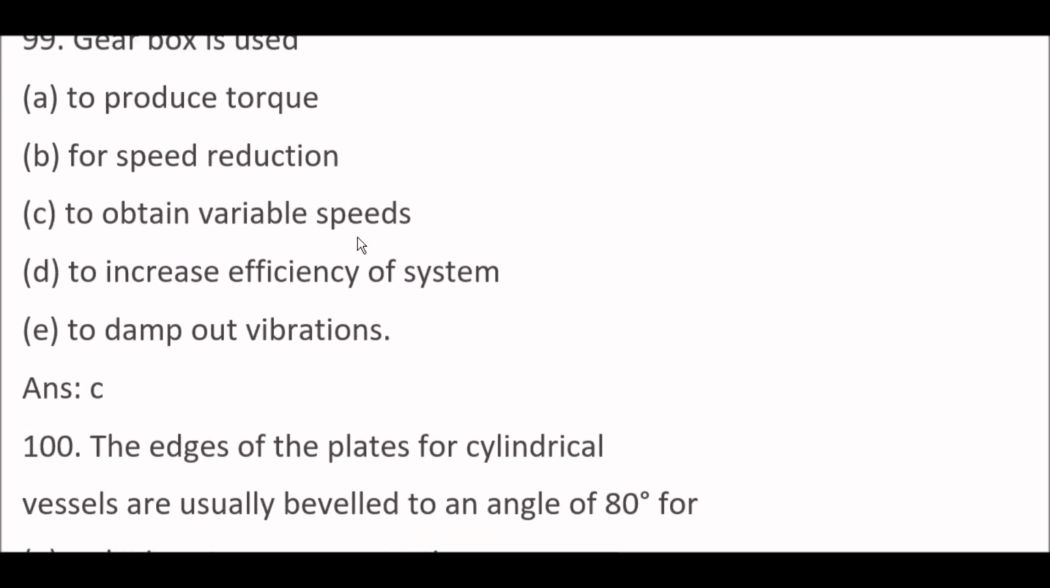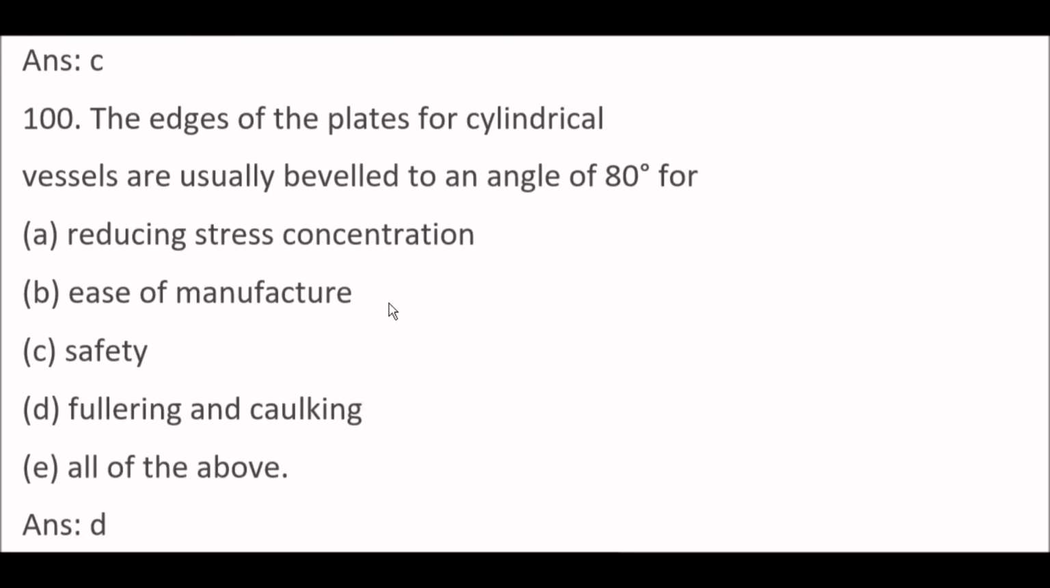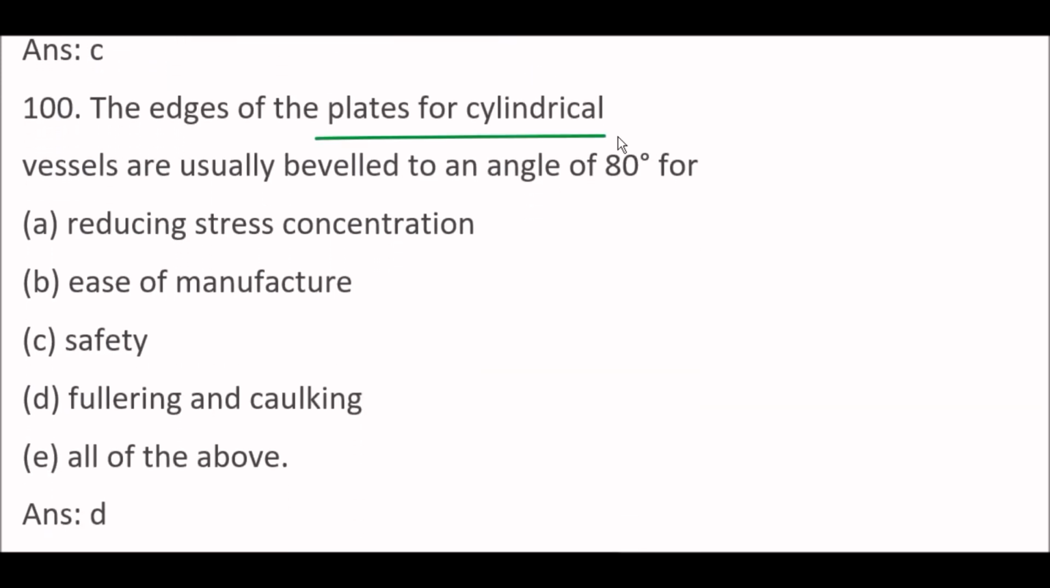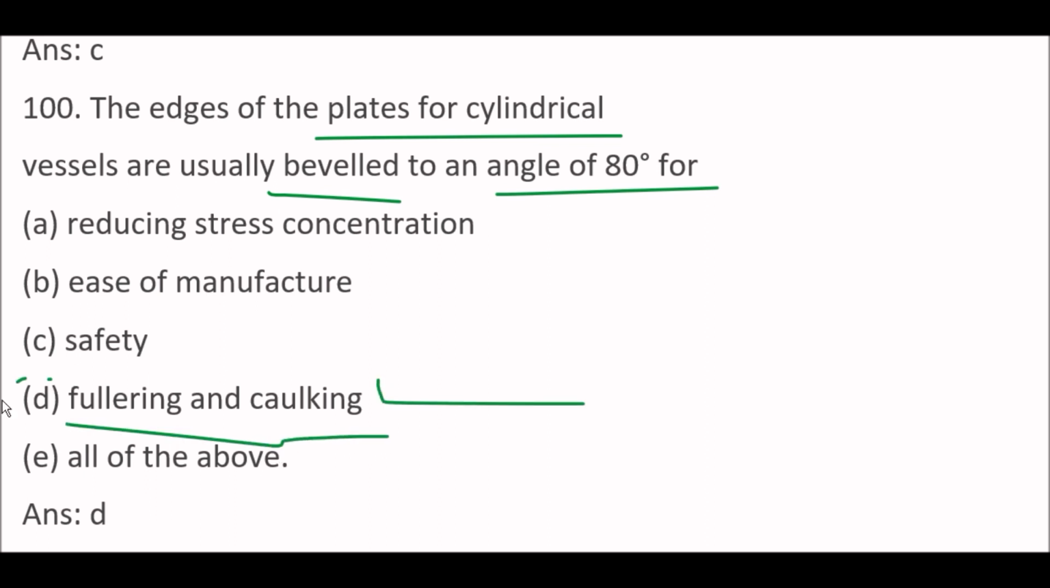Next question. Gearbox is used to obtain variable speeds. Option C. Next question. The edges of the plates for cylindrical vessels are usually beveled to an angle of 80 degree for flaring and caulking. Okay, so right answer is option D.